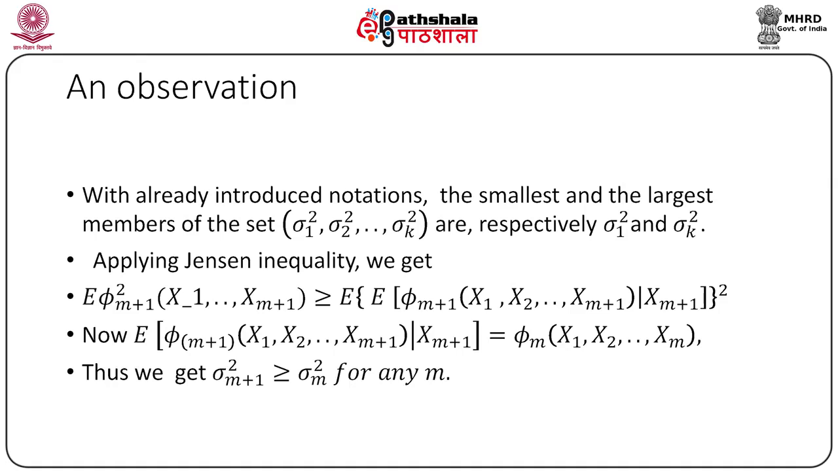Now, applying Jensen's inequality on the conditional expectation, we get that the conditional expectation is greater than the square of the expected value of phi m plus 1 given X m plus 1. Now, expected value of phi m plus 1 given X m plus 1 is nothing but phi m. Thus, we get expected value of phi m plus 1 square greater than or equal to expected value of phi m square. Since expected values of phi m plus 1 and phi m are both theta, we get sigma square m plus 1 greater than or equal to sigma square m for every m greater than or equal to 1.